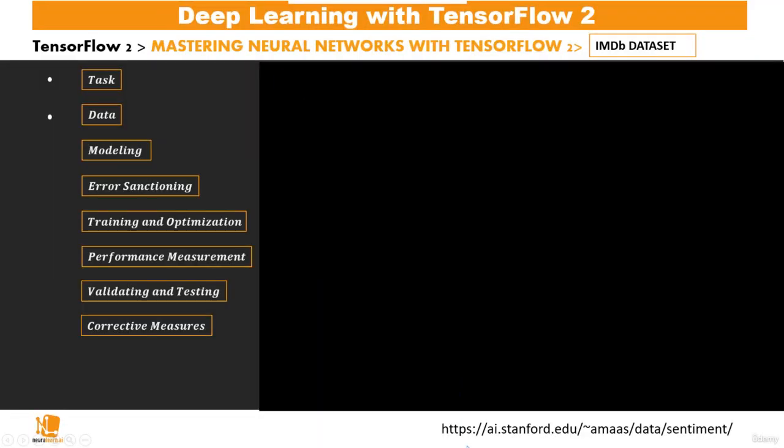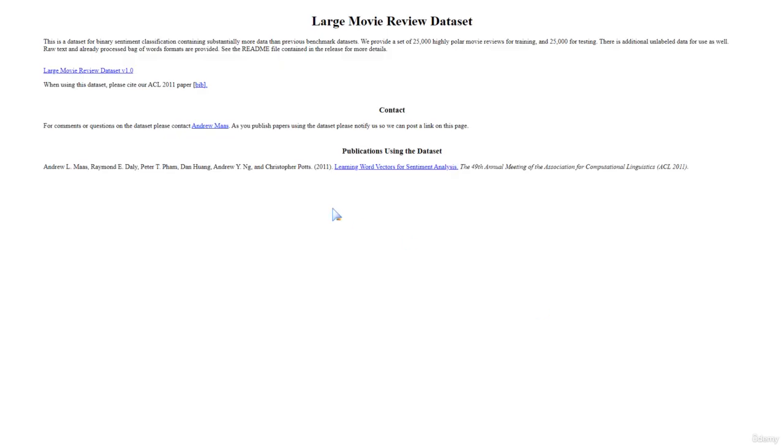And if you go to this link, https://ai.stanford.edu data sentiment, we shall be able to download that data set. It's actually entitled Large Movie Review Dataset. This is a dataset for binary sentiment classification containing substantially more data than previous benchmark datasets. It provides a set of 25,000 highly polar movie reviews for training and 25,000 for testing. There is additional unlabeled data for use as well.